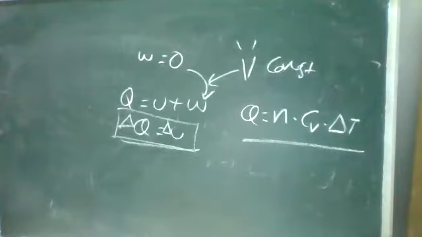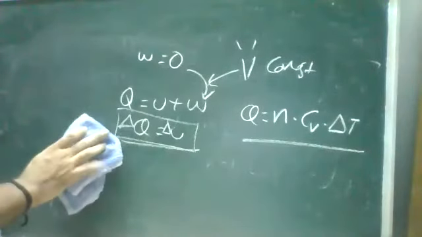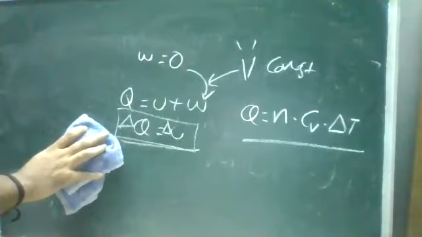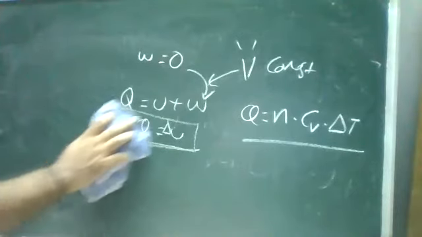Next process, the isobaric process. In an isobaric process, the process takes place at constant pressure.